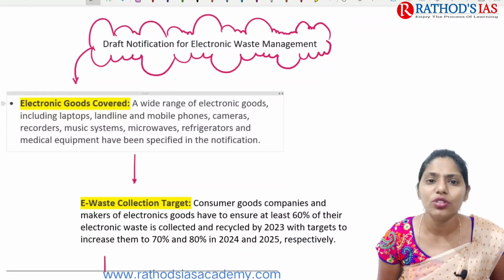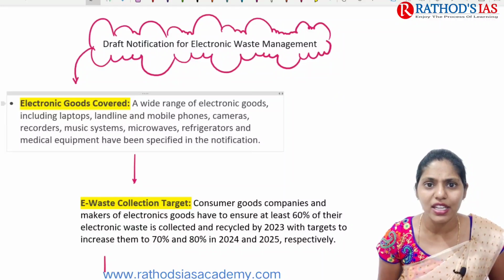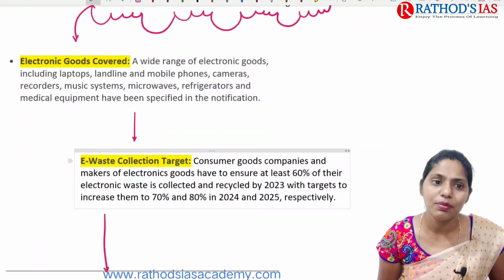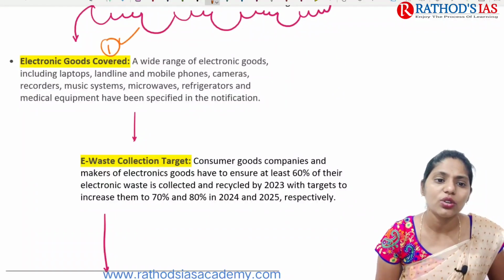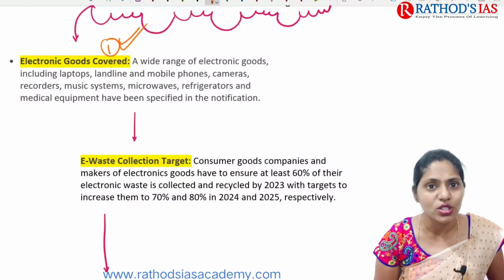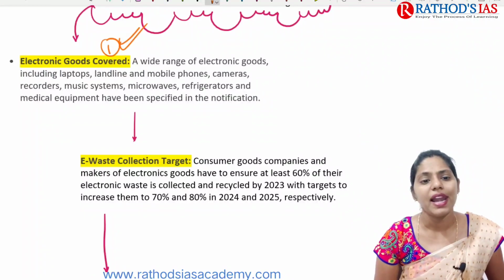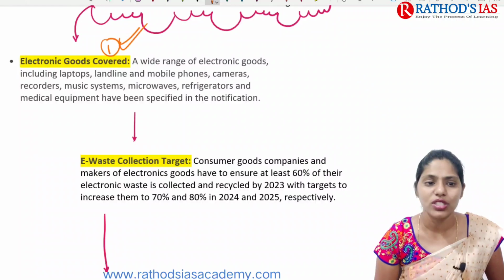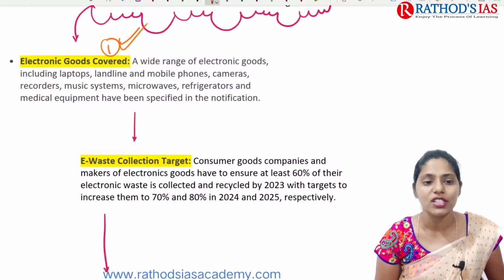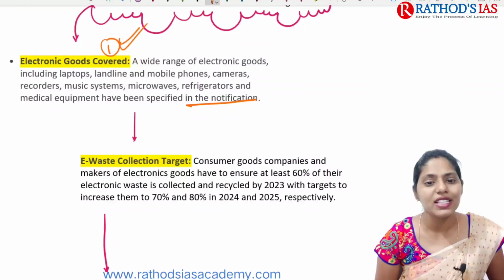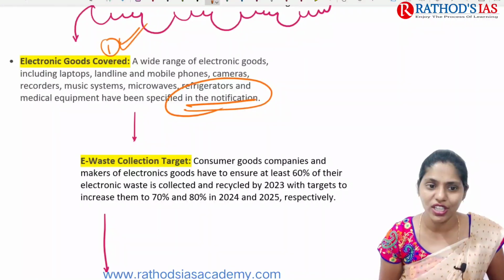The draft notification of electronic waste management mainly includes some key provisions. The first one is electronic goods covered. Which electronic goods are mainly covered? For example, laptops, landlines, mobile phones, cameras, recorders, music systems, microwaves, refrigerators, and medical equipment are specified in this notification.